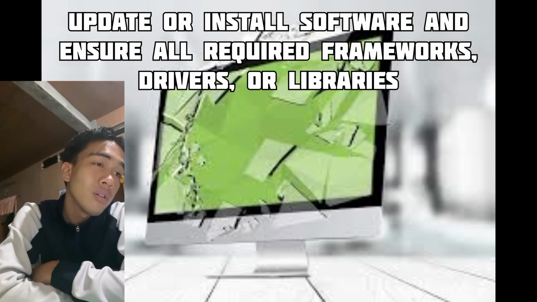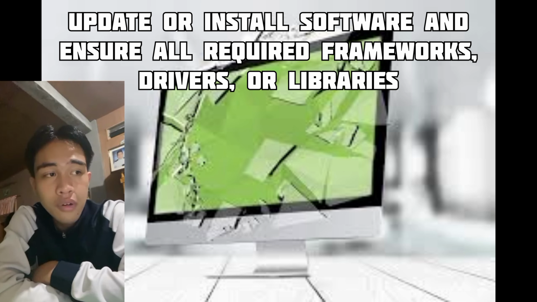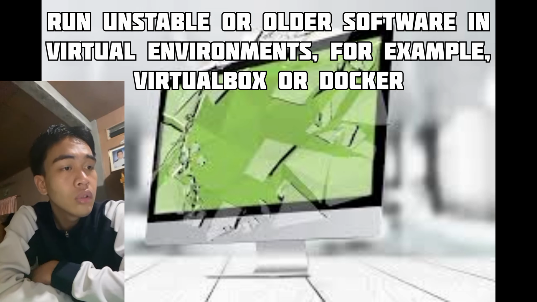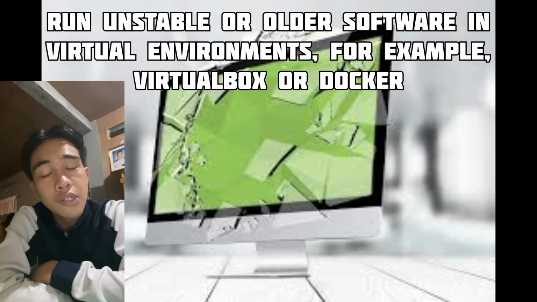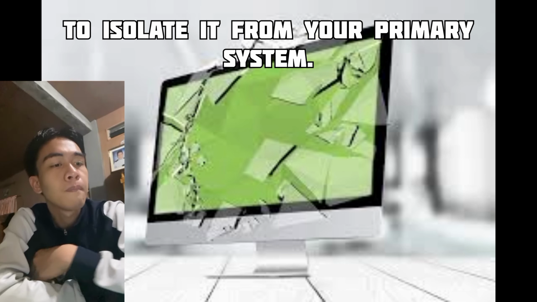Another is update or install software and ensure all required frameworks, drivers, or libraries are current. Run unstable or older software in virtual environments, for example VirtualBox or Docker, to isolate it from your primary system.